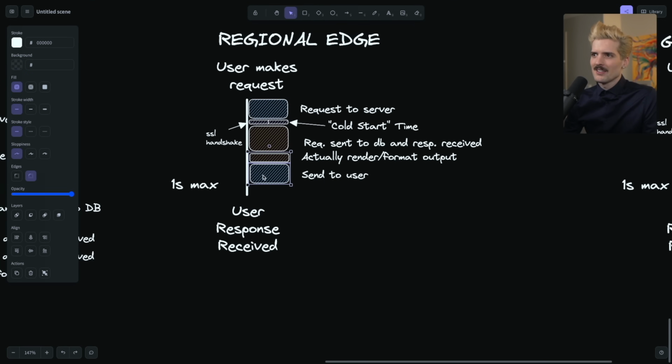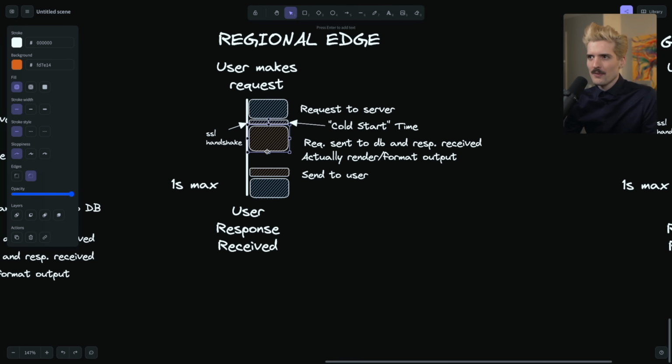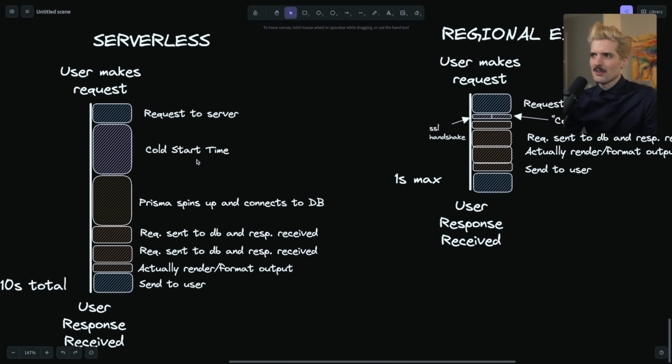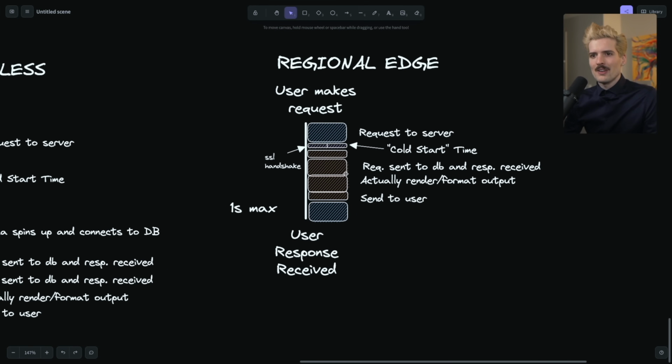And if we do this here, it's worth noting I made this bigger because we have to SSL handshake once. But once we've handshook, you could even argue that that's like a different step. So we could argue there's like the handshake step for the initial transaction here. I'm not going to label it because I'm lazy. But then all of these will be exactly the same as they were otherwise. And we end up with much faster overall responses still. But here's where the catch happens.